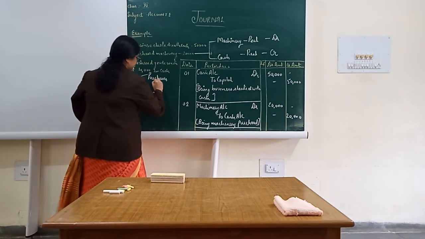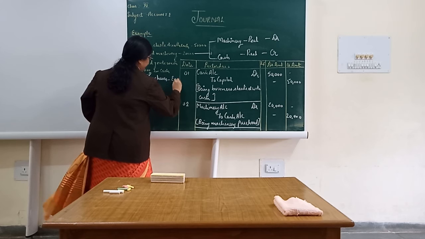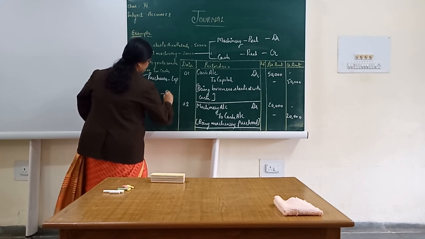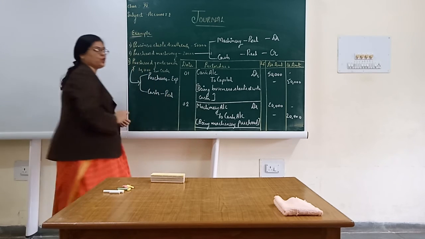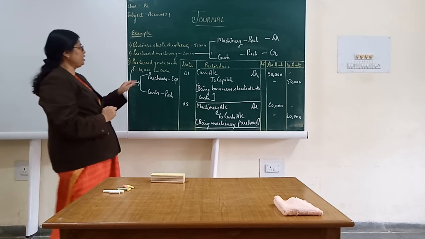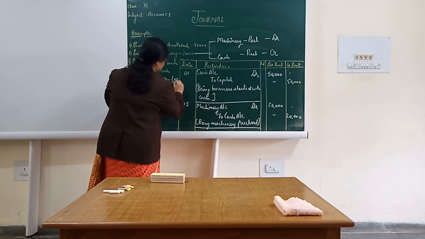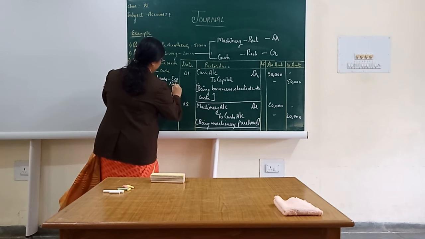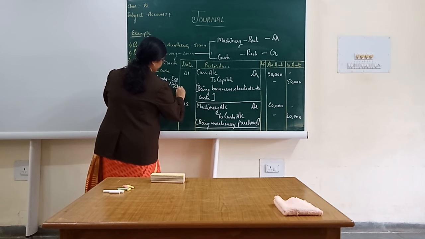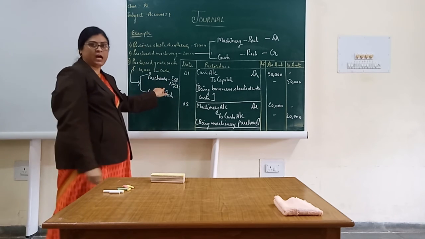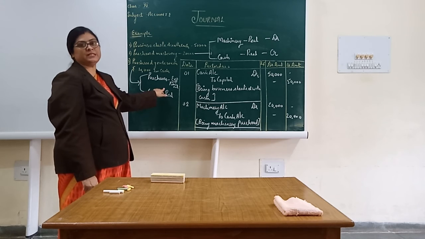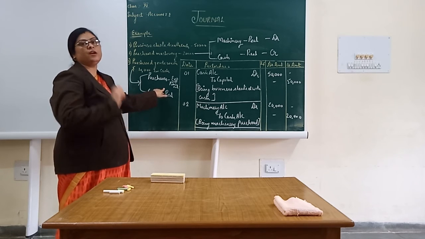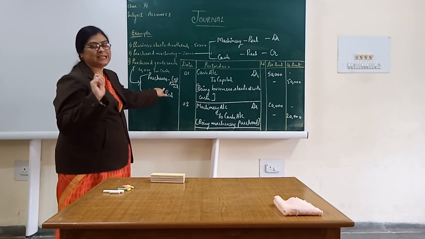Purchase is an expense. Cash is a real account, the nature of it. For the nominal accounts, when it is an expense, it is a nominal account. For the nominal accounts, debit all the expenses and losses, credit all revenues, all incomes and gains.